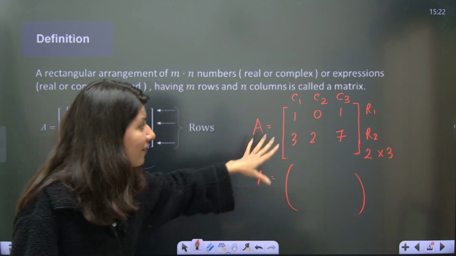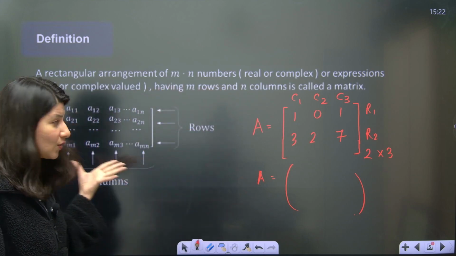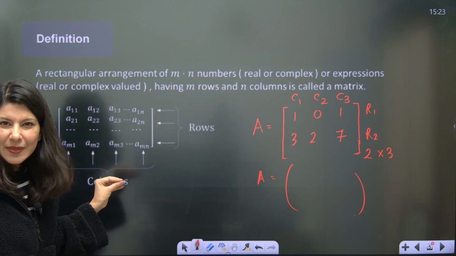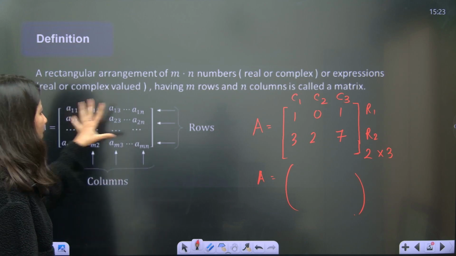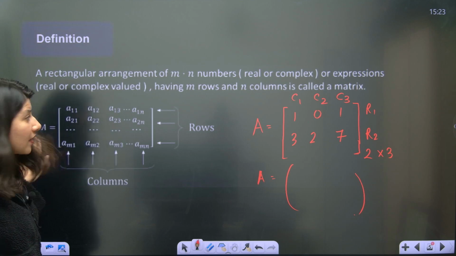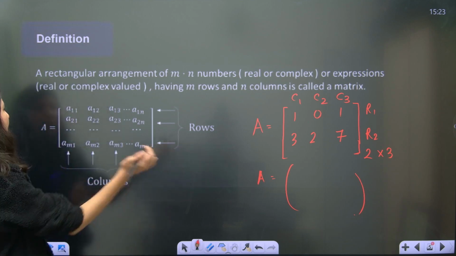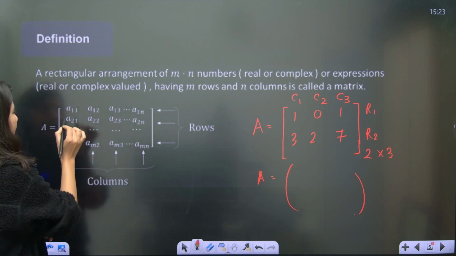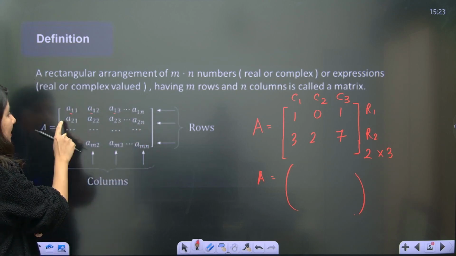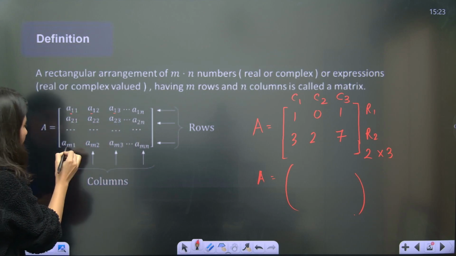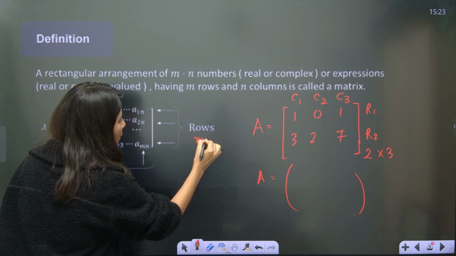Okay, now if I just want to go in general, not the specific, in general. So can you see this? This looks a little bit complex, but you will understand it better. This is a matrix A again, and how many rows does it have first of all? This is first row, this is your second row, then third row, and finally we have the mth row. So how many rows? M rows.